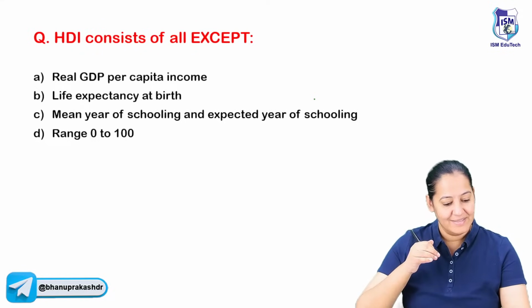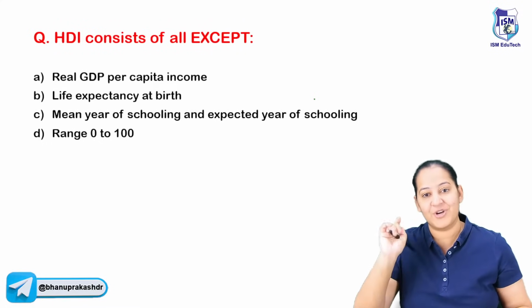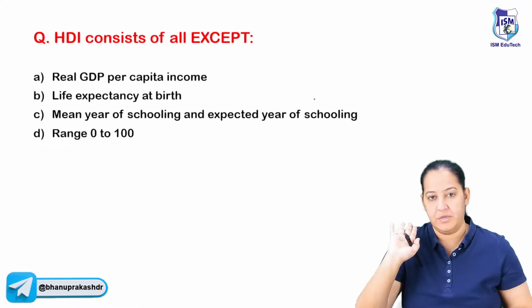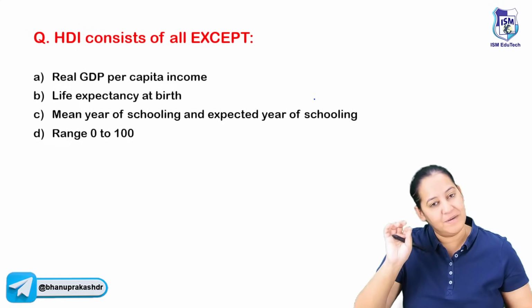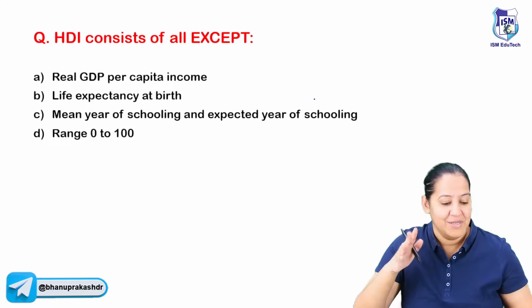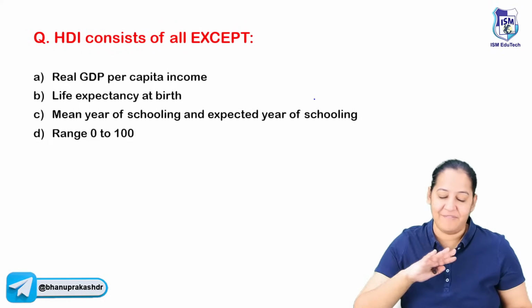Can we go ahead? Everyone got the concept of incidence and prevalence. So the next question is in front of you. Ultra important topic actually. Many questions are repeated from this topic, the quality of life. So read the question, guess the answer, and we will discuss it.